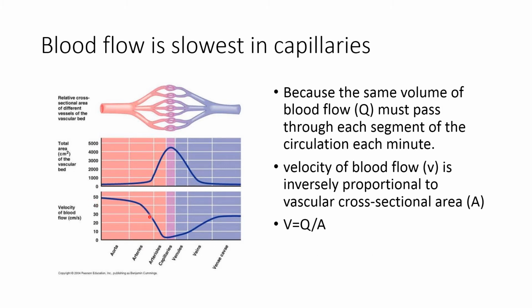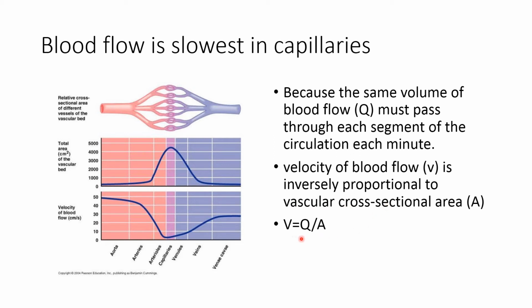Velocity of the blood flow is slowest in the capillaries because the same volume of blood must pass through each segment of the circulation each minute. Now the velocity of the blood flow is inversely proportional to the vascular cross-sectional area.